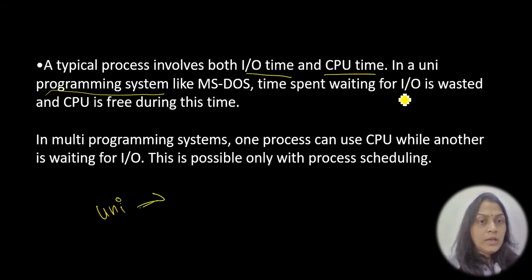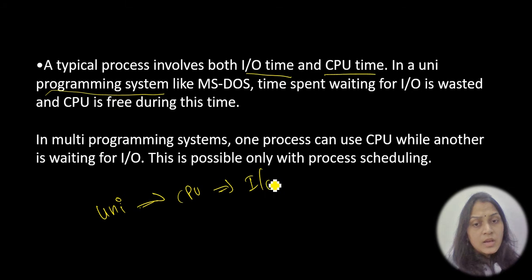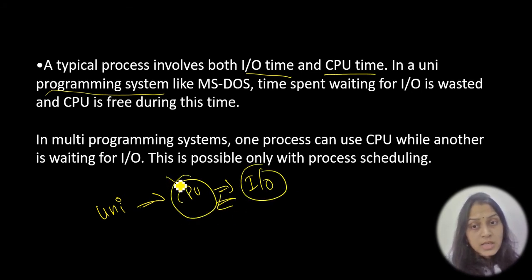The time spent waiting for IO is wasted and the CPU is free during this time. So the CPU is waiting for the IO request. Until the IO request comes in, the CPU will not execute its operation. So here the CPU has to wait for a long time.